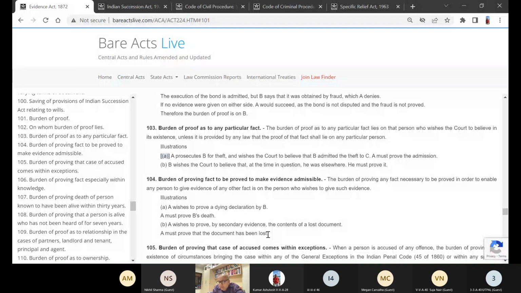Then see, in the same, a particular B wishes the court to believe that at the time in question he was elsewhere. He must prove it. So now he is taking a plea of alibi.